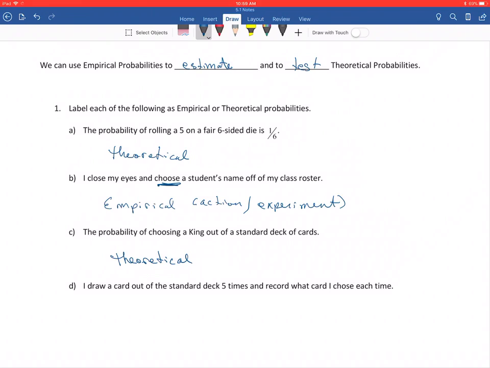D, I draw a card out of a standard deck 5 times in a row and I record what card I choose each time. Well, this is different than the one above. This one, I'm actually physically doing it. I am drawing something. So that would throw this into an empirical.